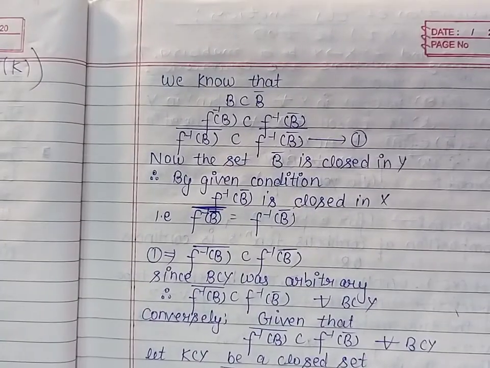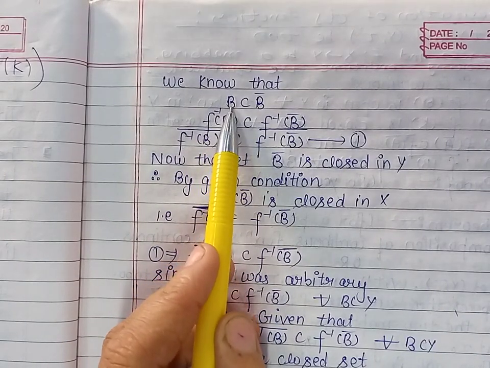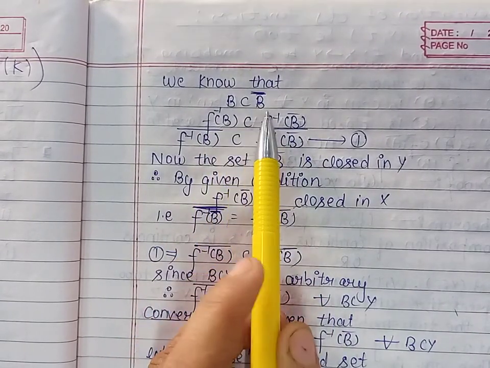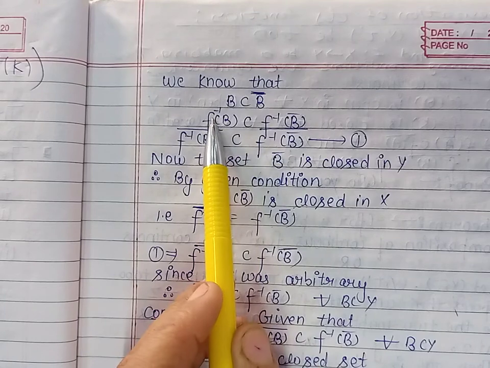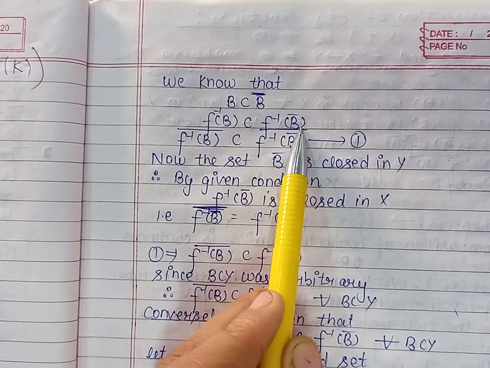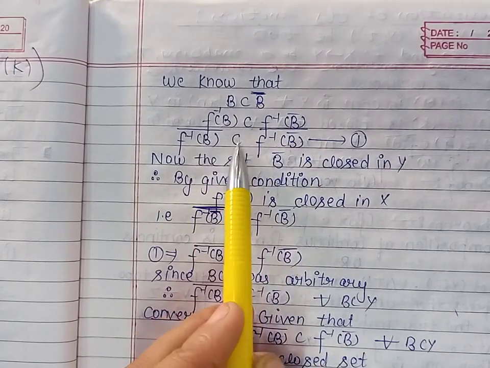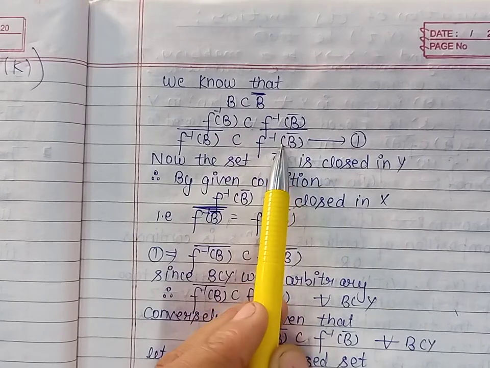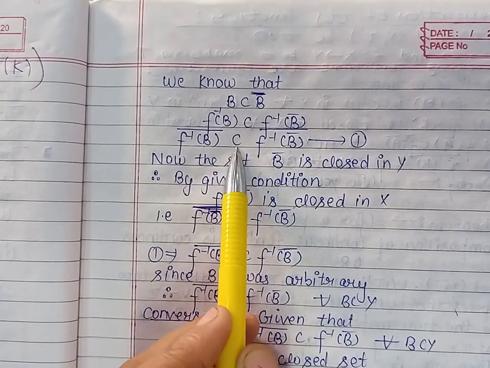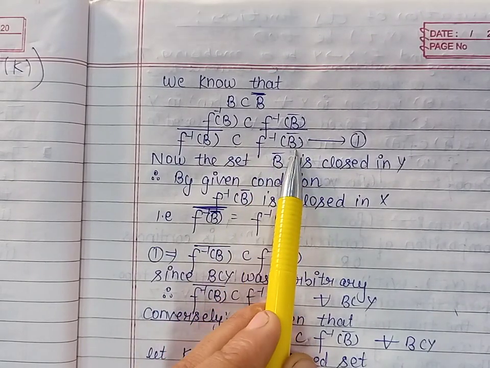Now because every set is contained in its closure, B which is a subset of Y is contained in the closure of B. So the inverse image of B will be contained in the inverse image of the closure of B. And if one set is contained in another, then its closure is contained in the closure of the other set. So the closure of f inverse B is contained in the closure of f inverse of the closure of B.